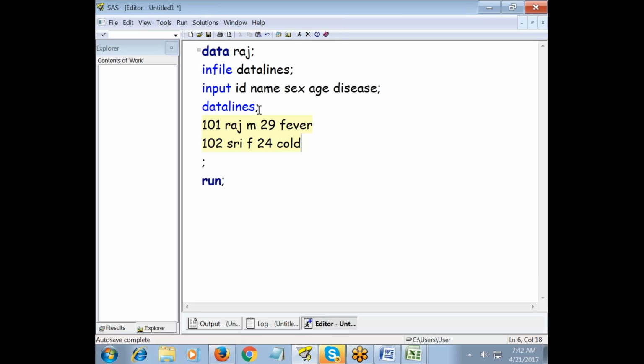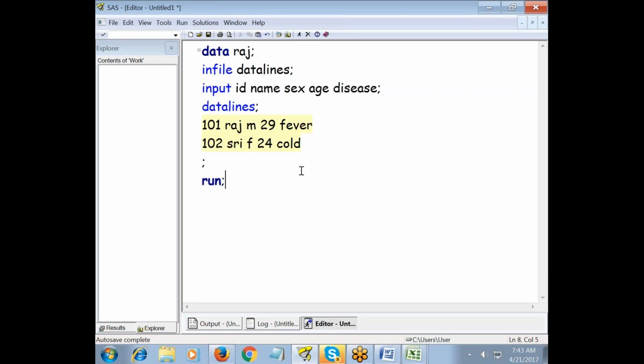See, now I have defined my data lines. Data lines is nothing but a data row, a row containing some data. Whenever I define my data lines, SAS will read this data into the corresponding variables. Infile data lines means into your file Raj, read these data lines. So you are instructing SAS to read this data into your file called Raj, right?